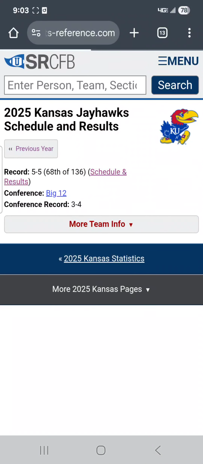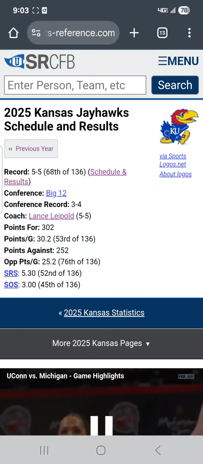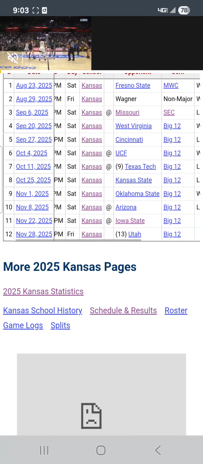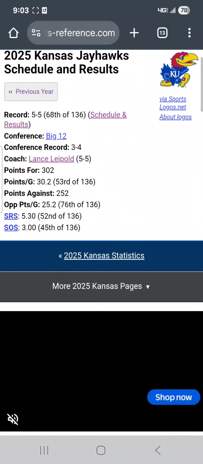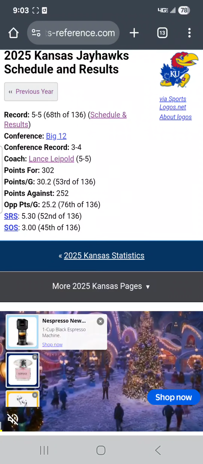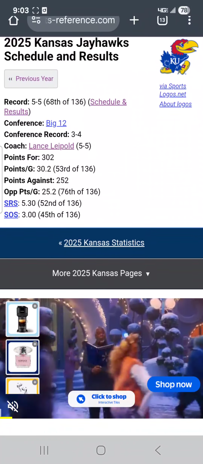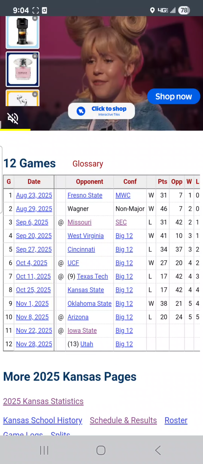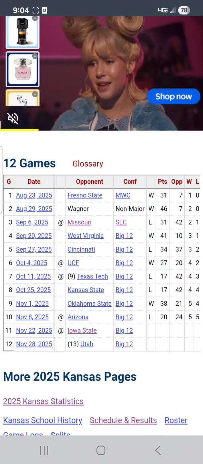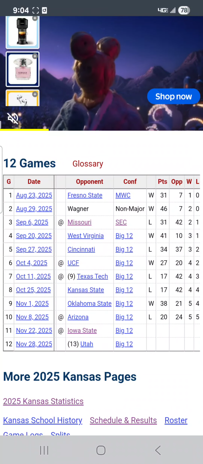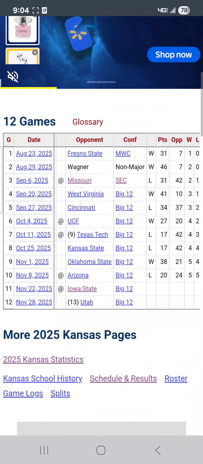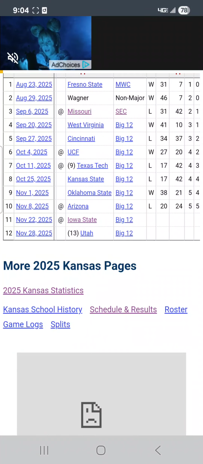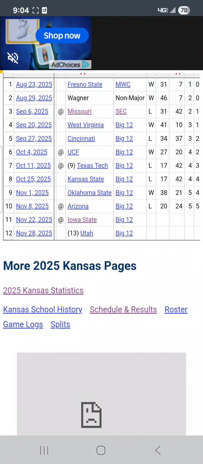If we look at what they've done this year, they do have the 45th toughest schedule in the nation. And they are 1-3 on the road this year, so a little bit better at home than they are on the road.